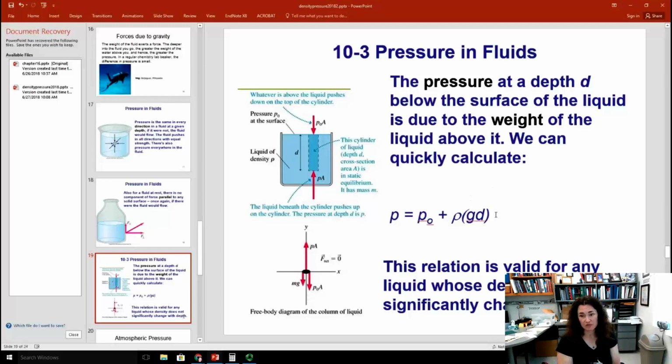Now this relationship is valid for any liquid whose density doesn't significantly change with depth, okay? So in other words, it's going to have to be something where you don't have an infinite amount or a very large amount of fluid above your head. In that case, this approximation will break down. But it's valid for swimming pools, and it's valid up to certain depths in the ocean, and so on and so forth.